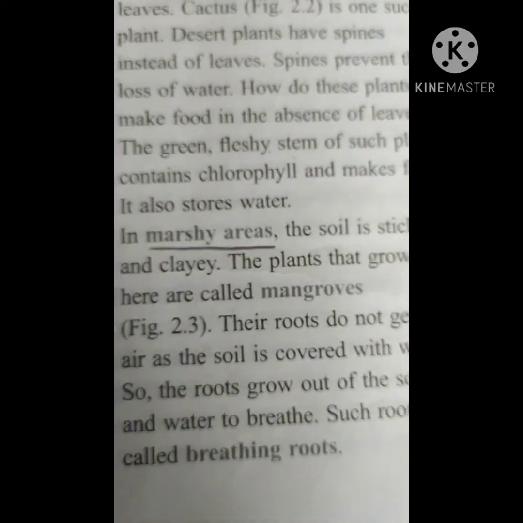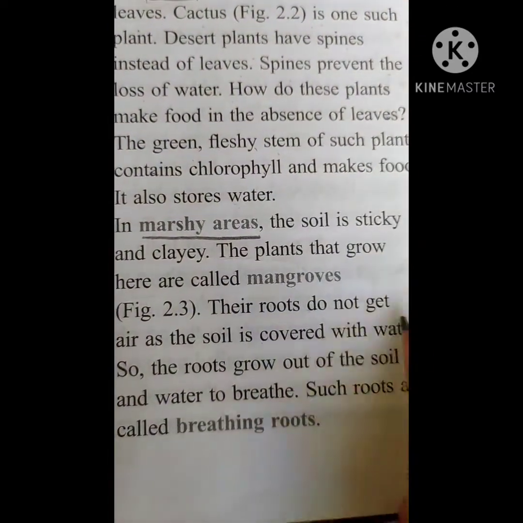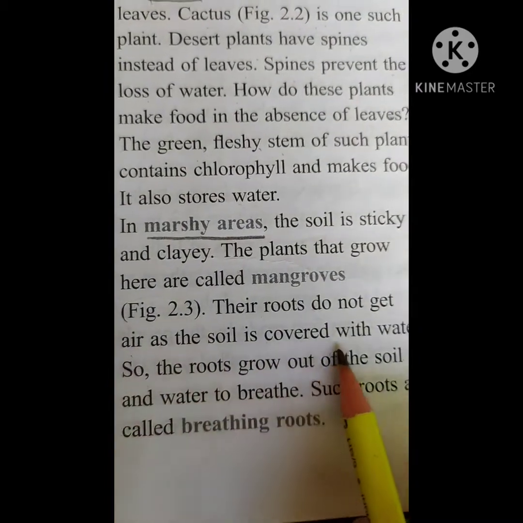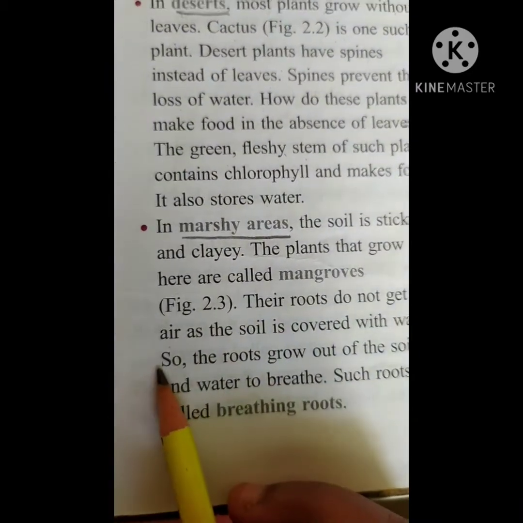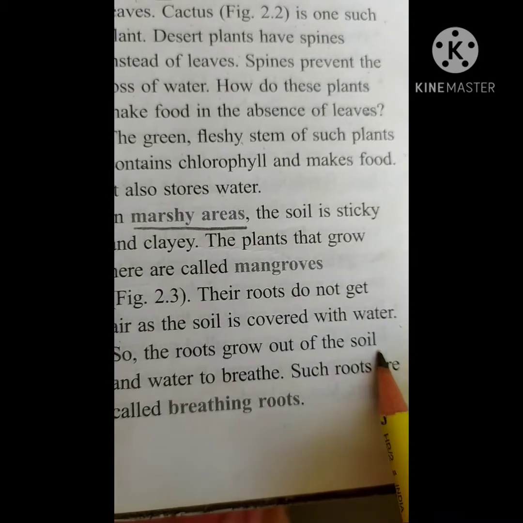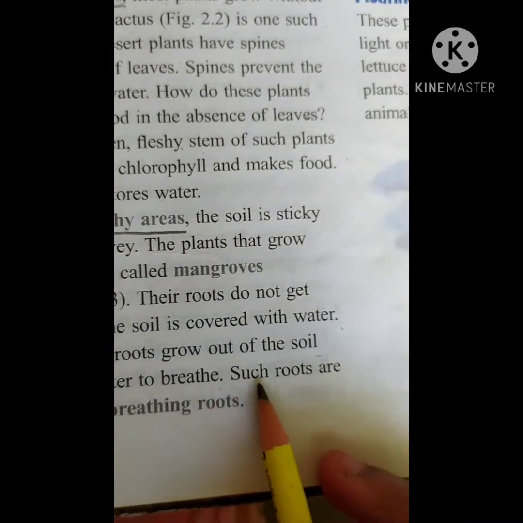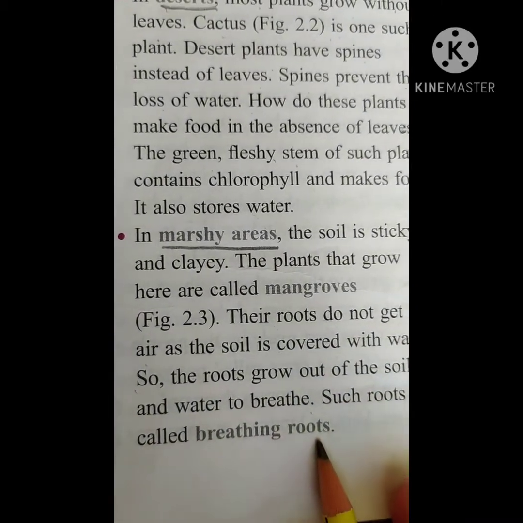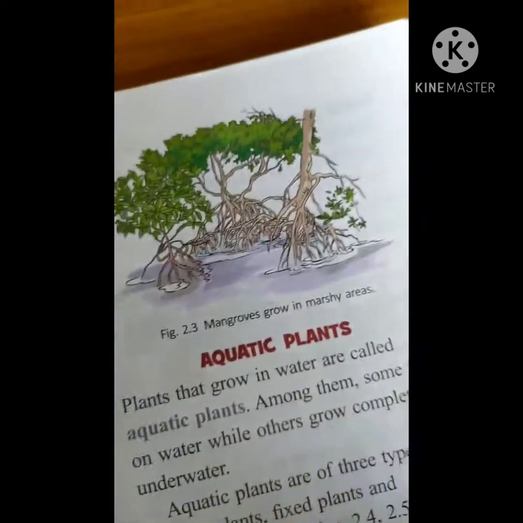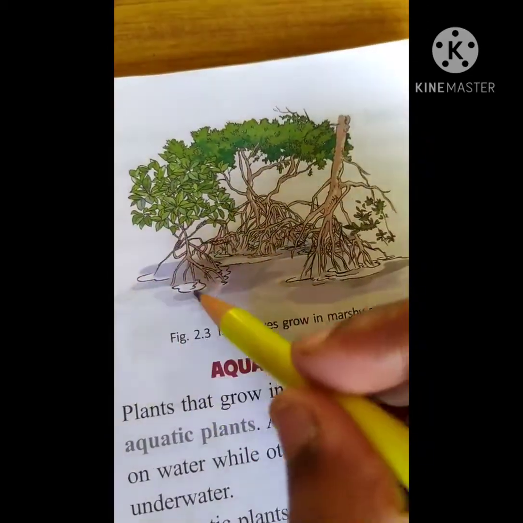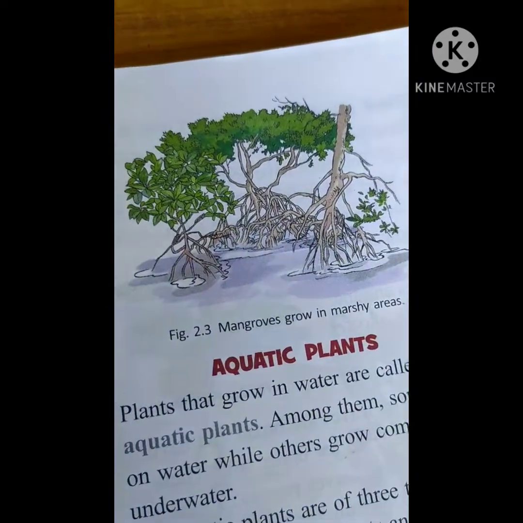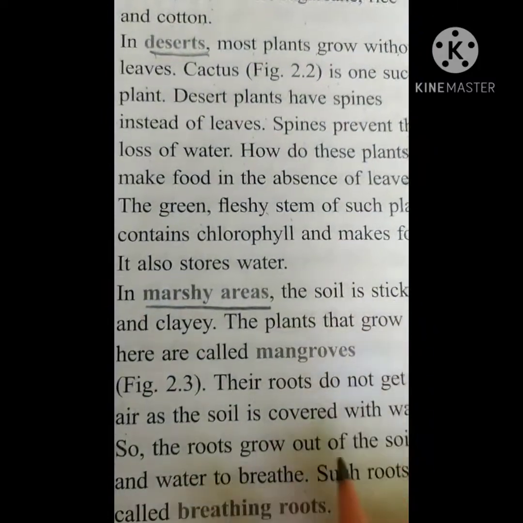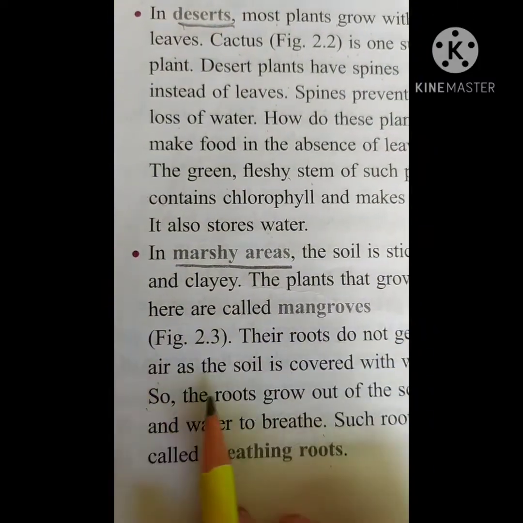Their roots do not get air as the soil is covered with water. So the roots grow out of the soil and water to breathe. Such roots are called breathing roots. If you see the mangroves, the roots are coming out. Why? Their roots do not get air.